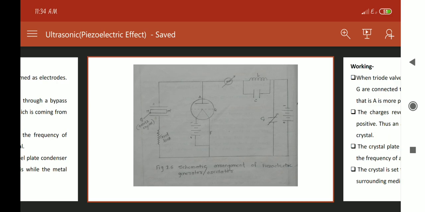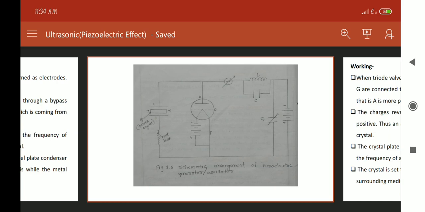Now after that, when an alternating potential difference is applied on the opposite faces of the crystal, what happens? The crystal plate starts to expand and contract alternately. The crystal starts to vibrate with the frequency of the applied field, and due to this the crystal produces vibrations along its mechanical axis, that is along M dash.